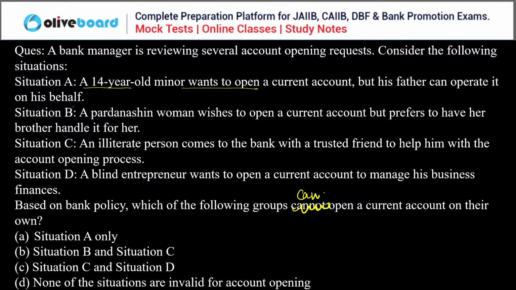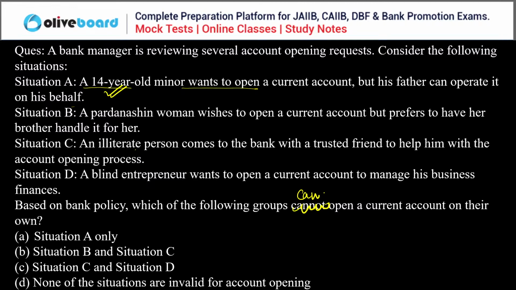In the case of a minor, an account can be opened and operated by the natural guardian. So in the case of a minor, you have flexibility here. Generally, a minor is not going to have a current account, right? But here some flexibility is given: if a minor wants to open a current account, the current account is offered to them, but his father can operate it on his behalf. So in this particular situation, they are allowed to open a current account.